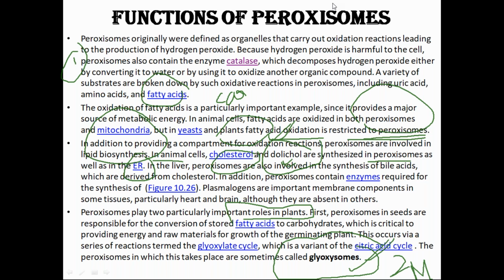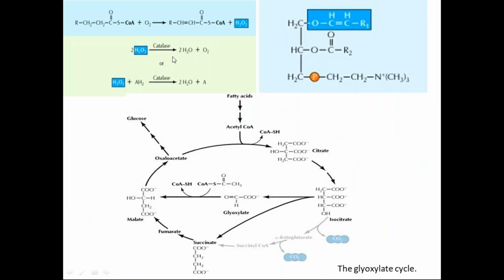Now see here. If I talk about this catalase activity, see this H2O2 in the presence of catalase is converted into H2O and oxygen. This is the structure of plasmalogen. These are not being asked, but I have just shown you. Now see this structure. This is happening in the plant, the glyoxylate cycle. You will study this cycle in your biochemistry portion, and it is a very important cycle.